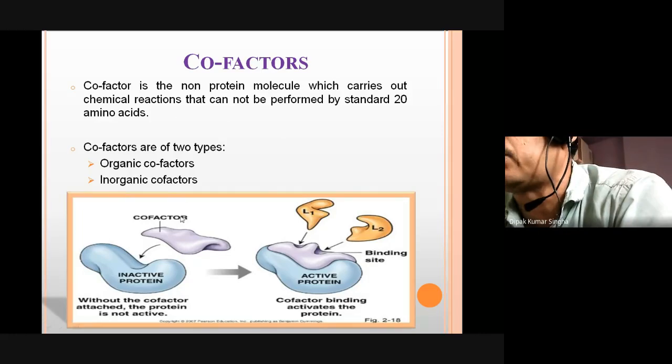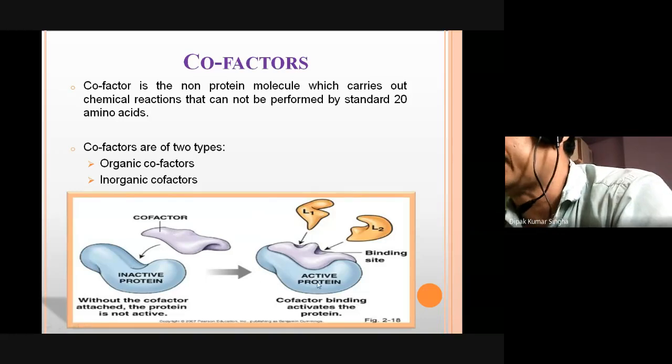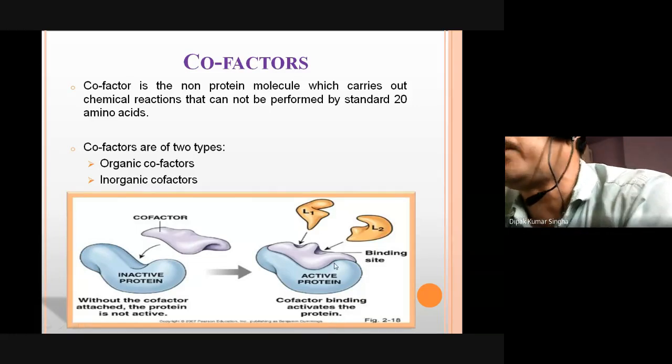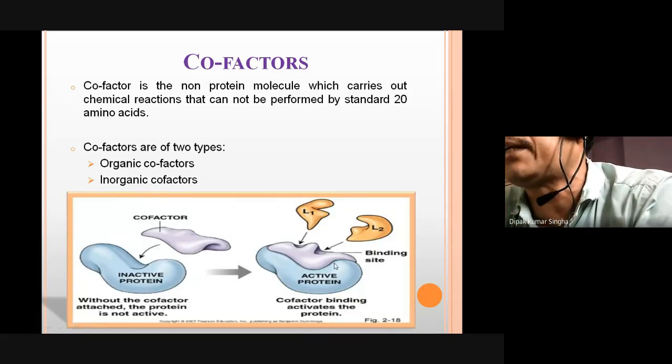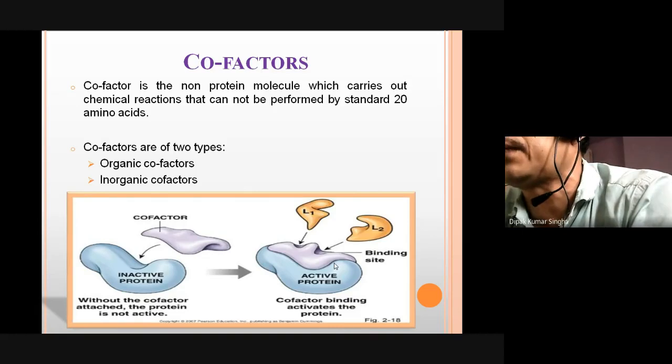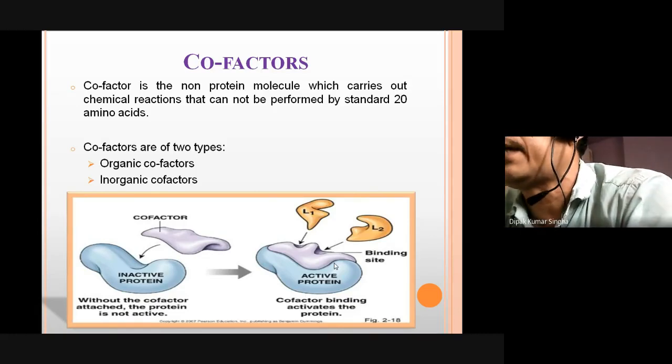This is the inactive protein, and this is the protein activated by binding the cofactor. So the cofactor is one of the most important parameters that can bind with the active site of the enzyme, and then the enzyme action will be done.